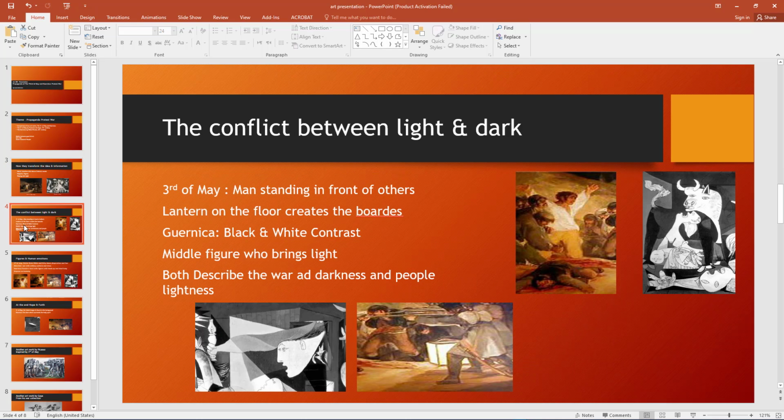The light also in both paintings represents the people and country. In 3rd of May, the lightest part of the painting is the man standing in front of the pointed gun trying to protect the rest. In Guernica, the body figures have the light contrast. Also, the figure in the middle who brings the light is the lightest part of the painting, which can be compared with the lantern in the 3rd of May. Both artists put the war on the dark side in order to show their protest against it, and put the people on the light side, which was the innocent people.